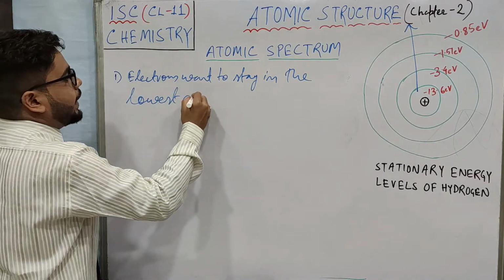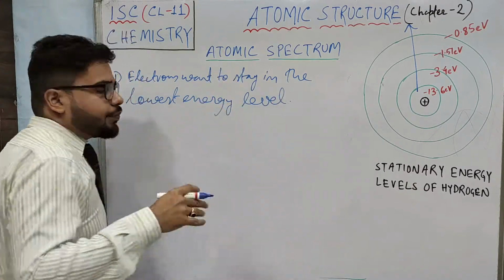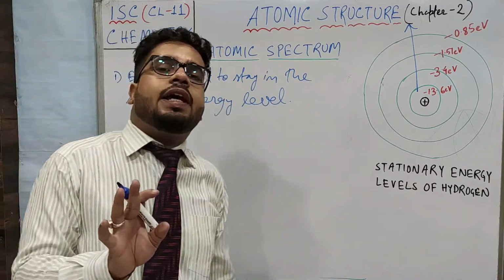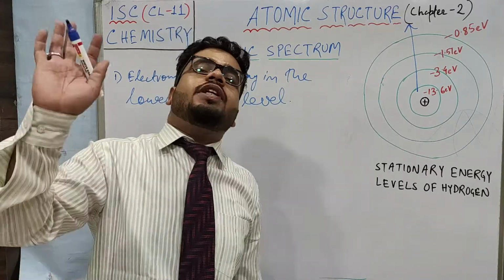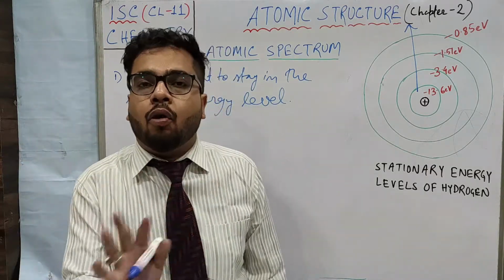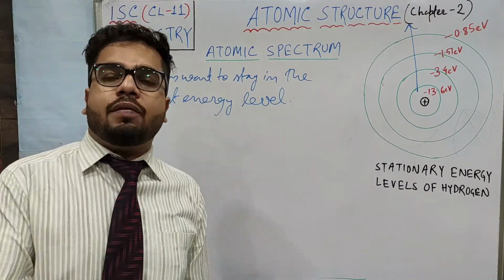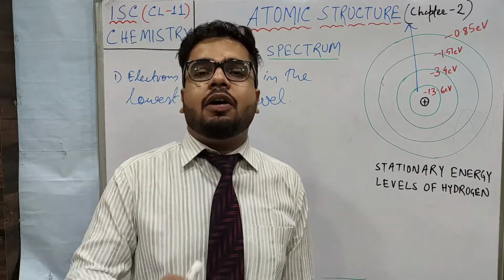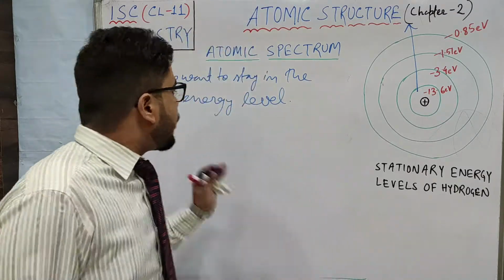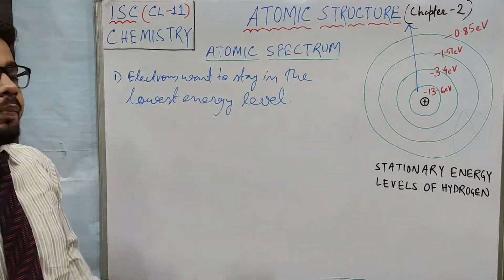It is not only electrons but all substances, all bodies want to stay in the lowest energy level. If I ask you to keep on standing for hours, will you like it? No. But if I tell you to keep on lying down for several hours, you would happily do it. Why? Because when you are lying down, your energy is the least. So electrons want to stay in the lowest energy level.